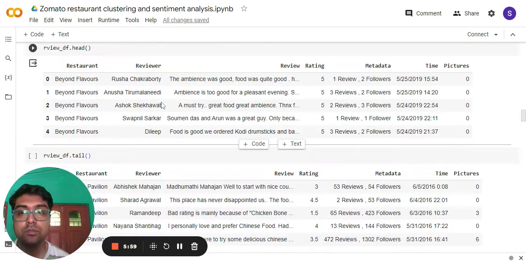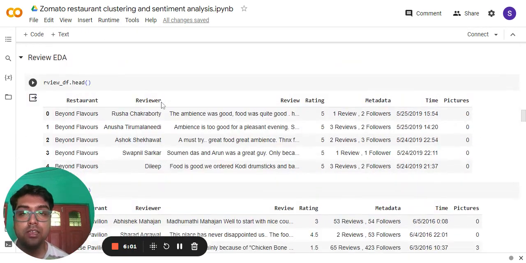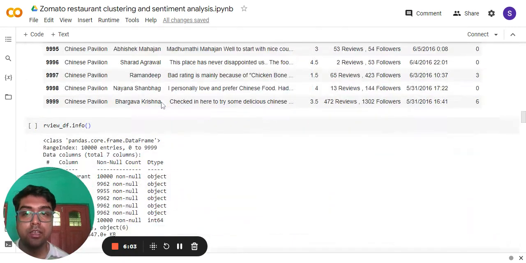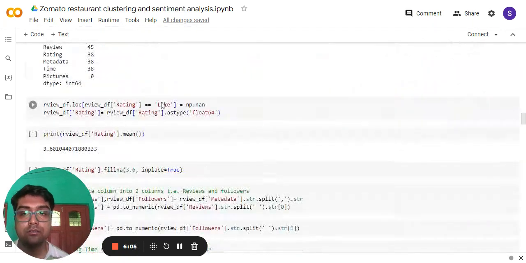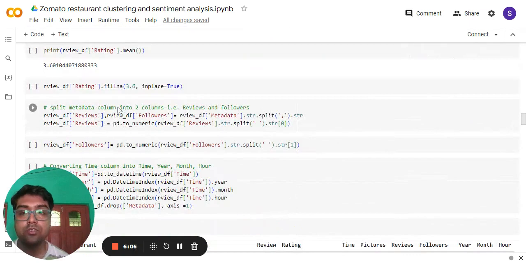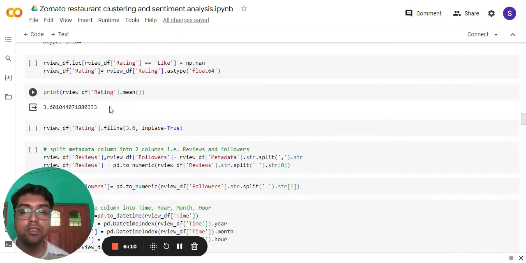Now let's do some EDA on the review file. Here is the first look of the review file. Here I have started doing one manipulation: under the rating column of the review file, I have replaced the missing values with the average rating by doing the mean calculation.